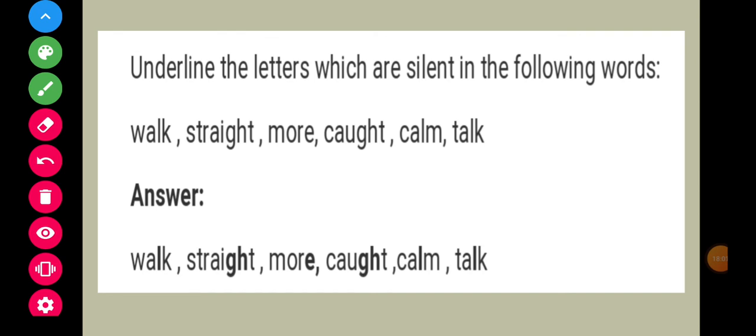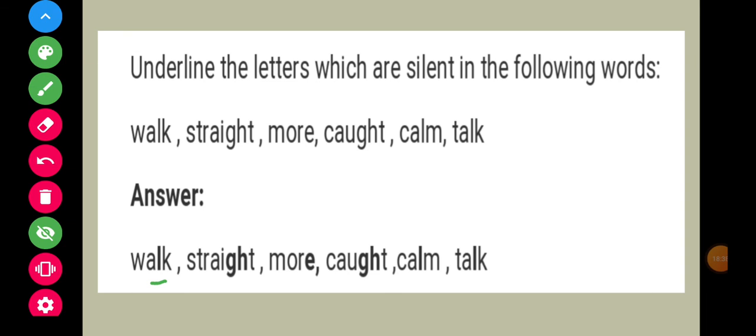Now underline the letters which are silent in the following words. You know about silent letters, children? Silent letters are the letters in a word which are silent while we pronounce these words. Like walk. The spelling is W-A-L-K. So we don't pronounce the letter L. So that's why L is a silent letter in walk.